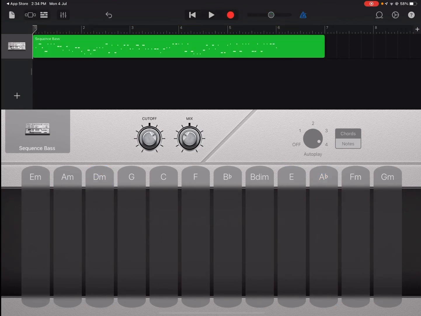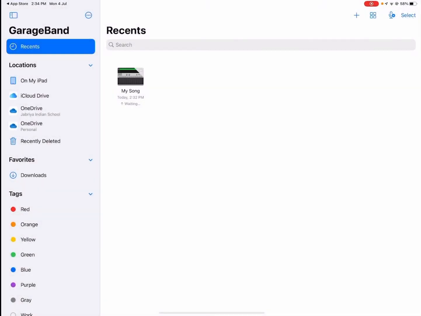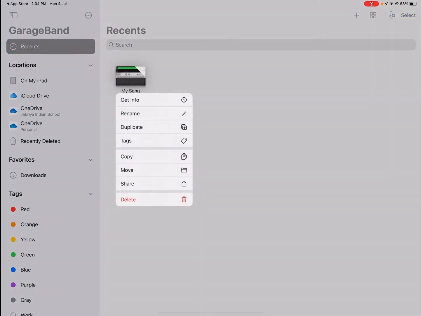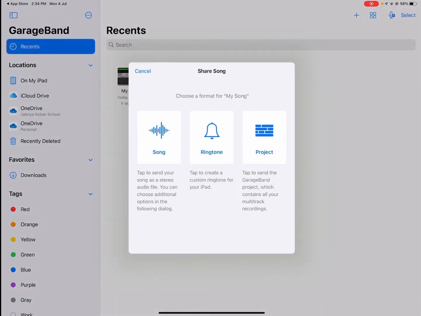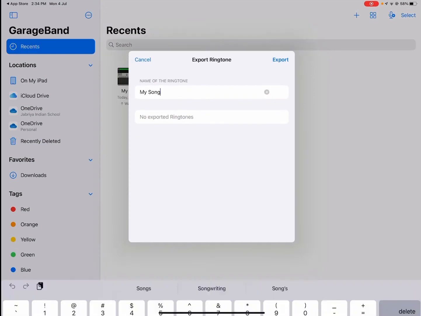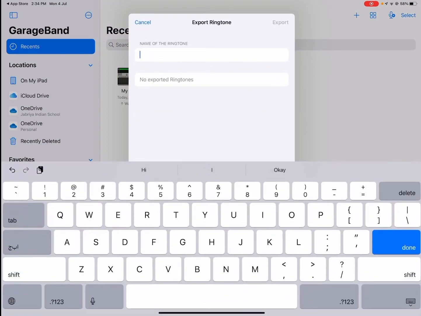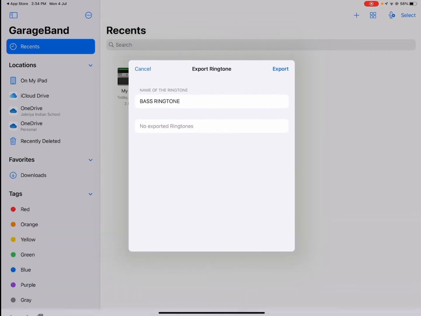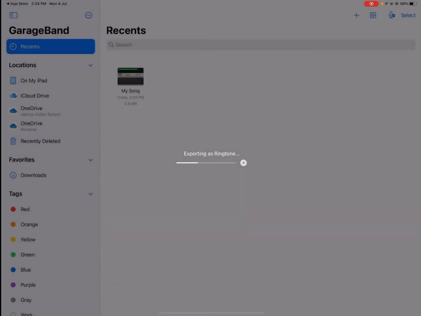Okay, so I made the ringtone. So you will click on this paper here. There it is. So you'll click on it, hold, you'll press share, and you will click on ringtone. Name your ringtone as you want. Okay, I'll name it bass ringtone, and then I'll press export.